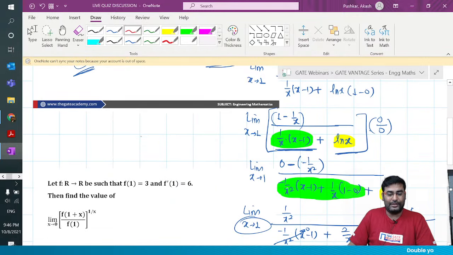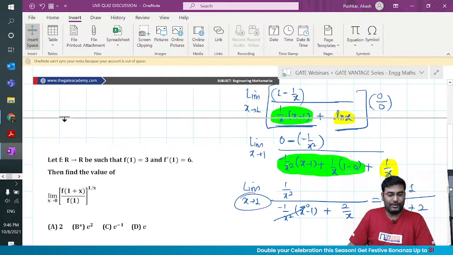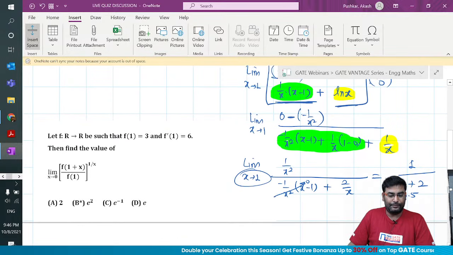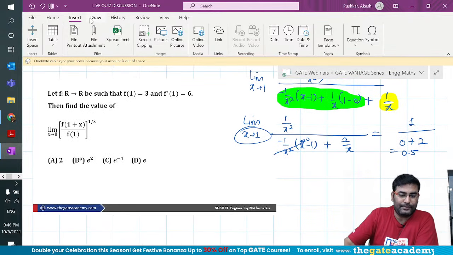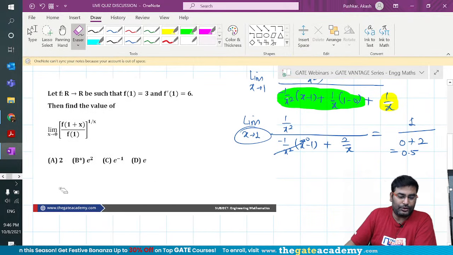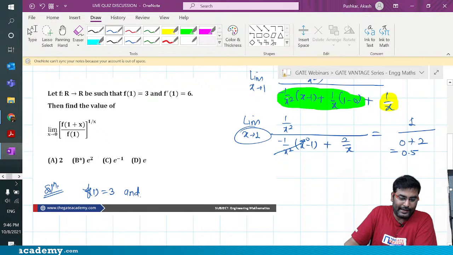Now the next question is a classic question and the last question for the discussion. Let me discuss the second question. This is also a very good question, guys. If you look at this question, f of 1 is 3 and f dash 1 is 6.